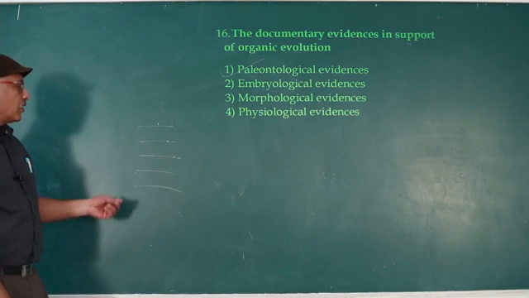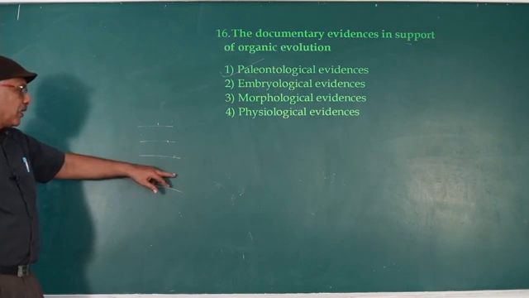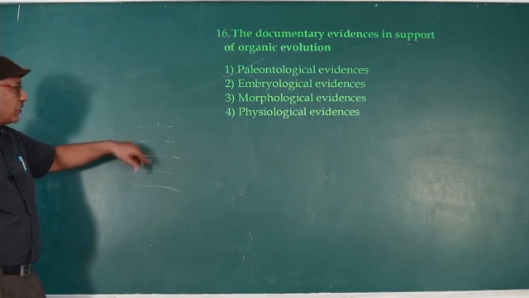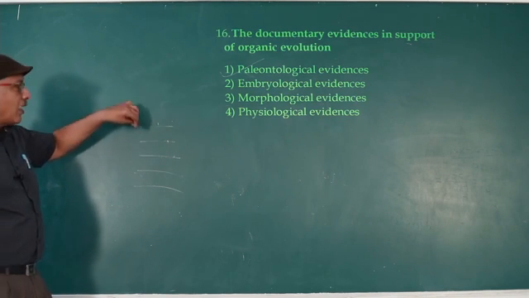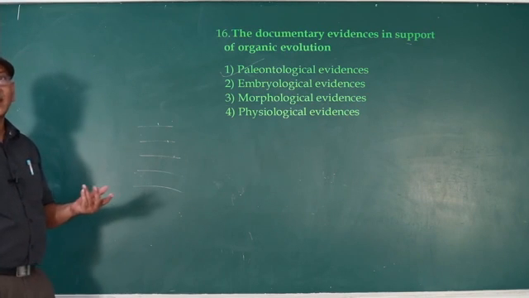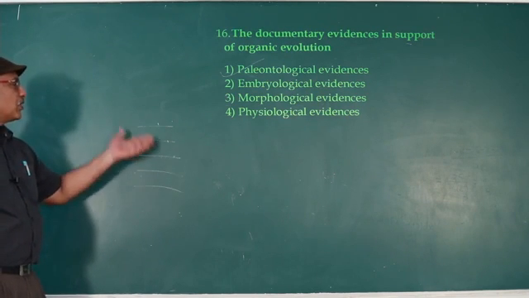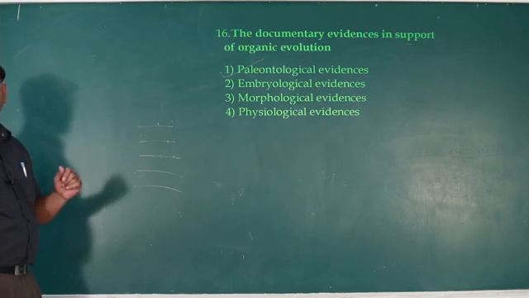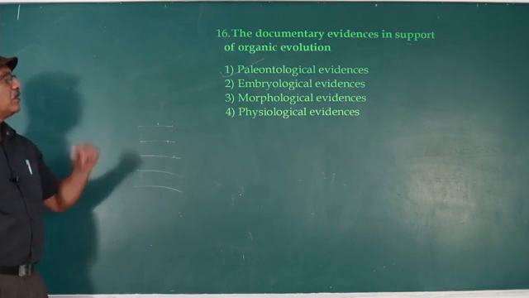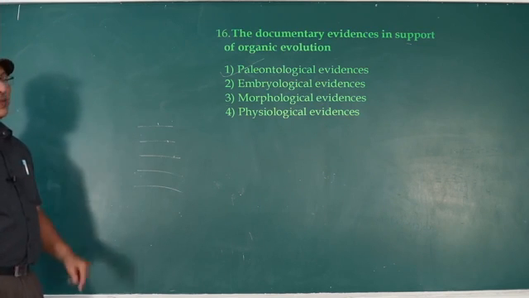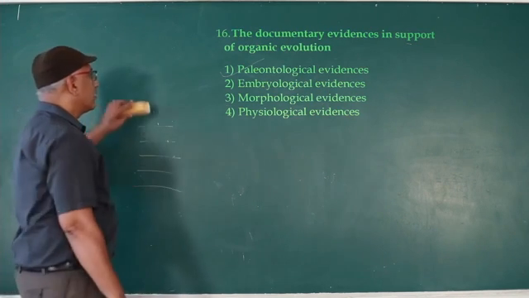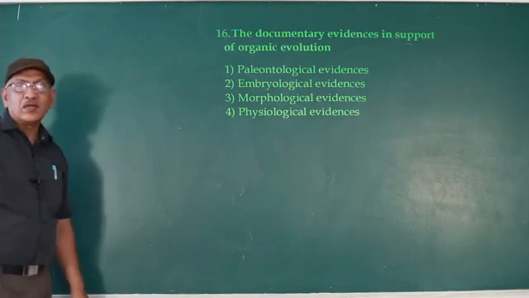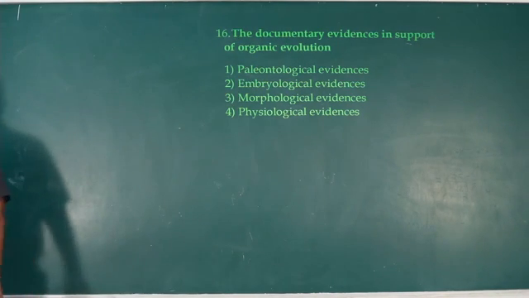If the fossil of a particular animal in deeper layers has simple characters, while fossils of the same animal in the upper layers have complex structure, it indicates that complex organisms evolved from simple organisms in the course of time. So paleontological evidences are also known as documentary evidences.